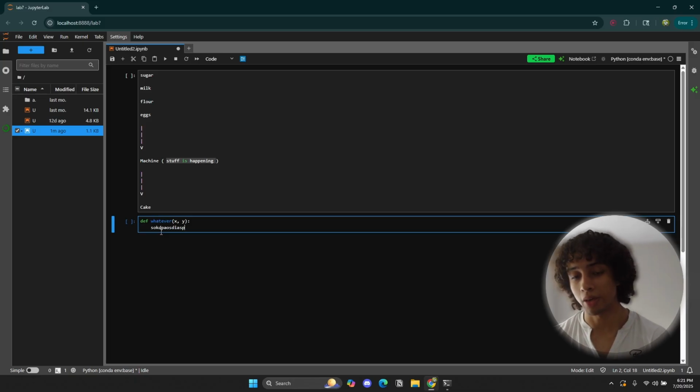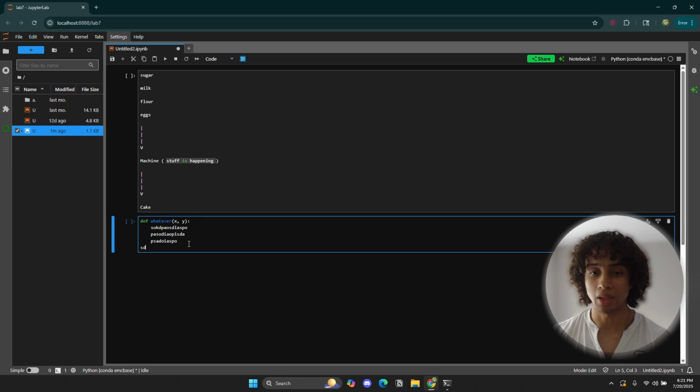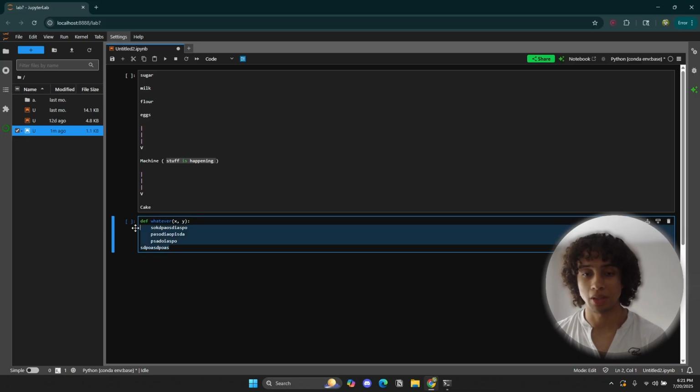Whatever you write four indentations to the right is going to be the scope of the inside of the function, if that makes sense. Anything outside of that scope is not going to be part of the function. Here it's going to be part of the function. Here it's not going to be part of the function, if that makes sense.